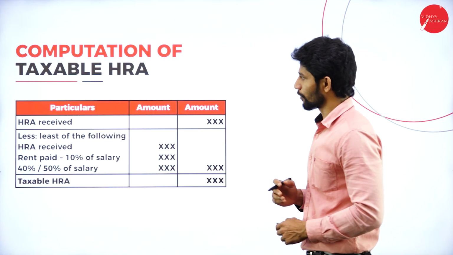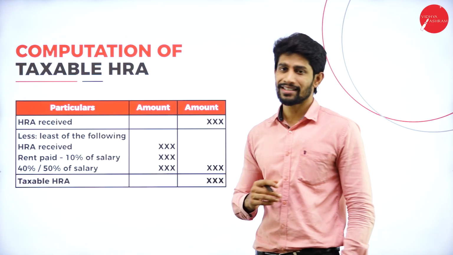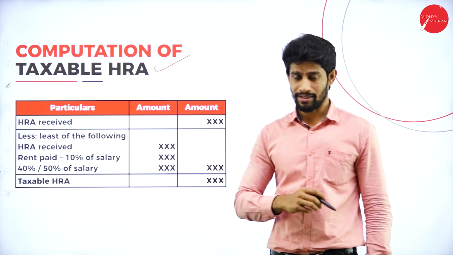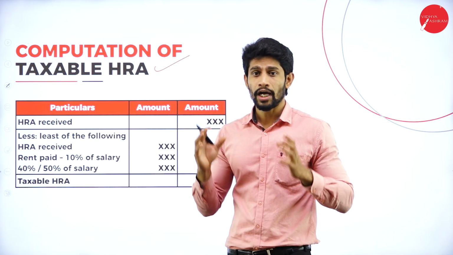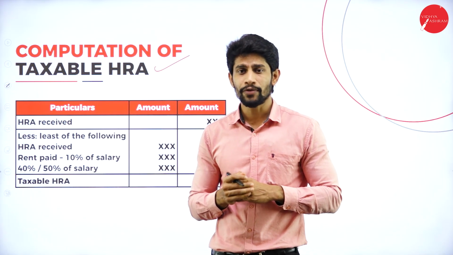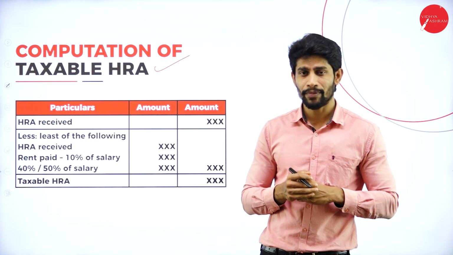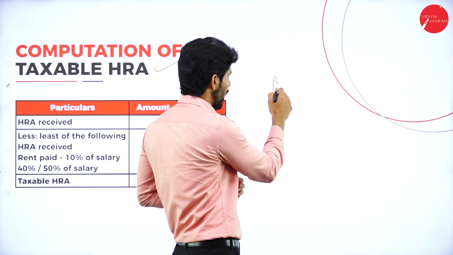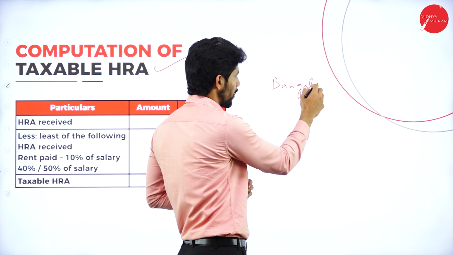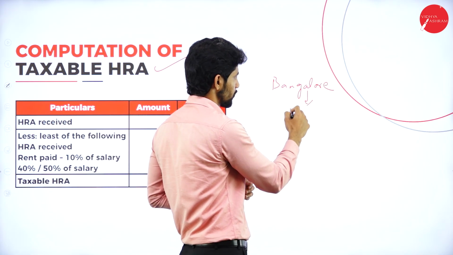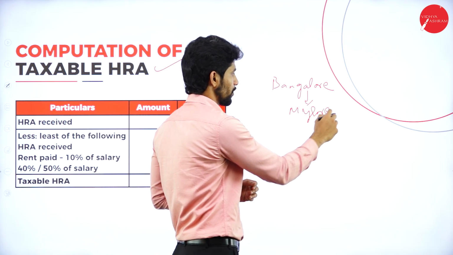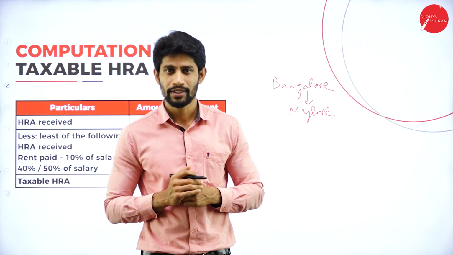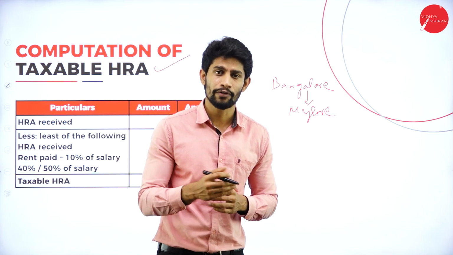So now let us look into the computation of taxable HRA, that is, the computation of house rent allowances. So what is this house rent allowances? A particular employer is supposed to give house rent allowances for the employee. For example, the employee is basically from Bangalore and now he is working in Mysuru. In Mysuru, he doesn't have his own house. He is supposed to take a house for rent or on lease basis.